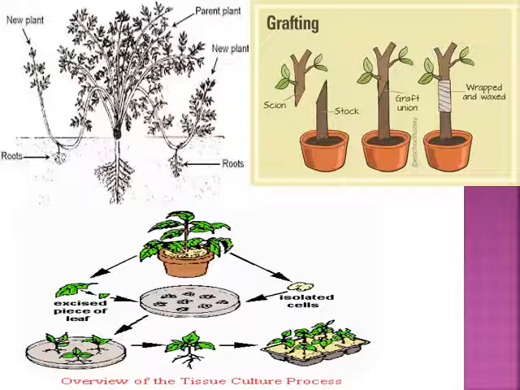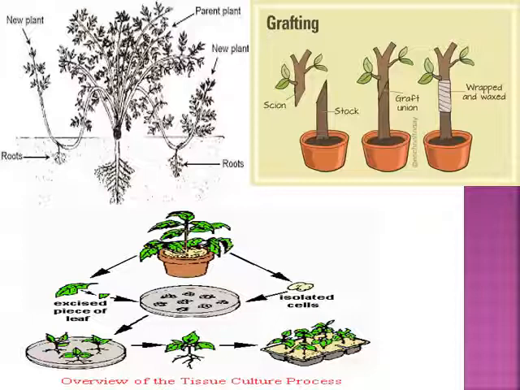And here is the tissue culture. This is a complete potted plant, and from this potted plant we isolate some cells or excise some pieces of leaf, and after that excision, you keep whatever part of the plant you have taken in a nutrient medium. This is the petri dish in which all the isolated cells and excised pieces of leaves are kept.